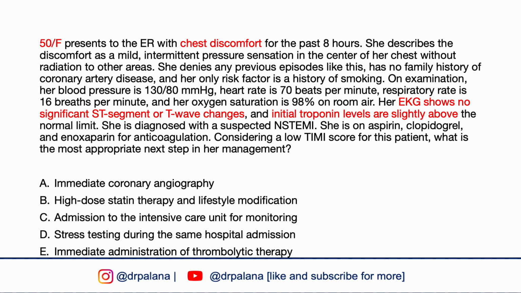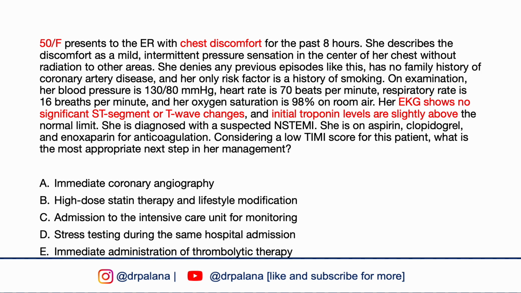On examination, her blood pressure is 130 over 80, heart rate 70, respiratory rate 16, and her oxygen saturation is about 98%. Her EKG shows no ST segment changes or T wave changes. Initial troponin levels are slightly above the normal limit. She is diagnosed with a suspected non-ST elevation MI. She is on aspirin, clopidogrel, and enoxaparin.